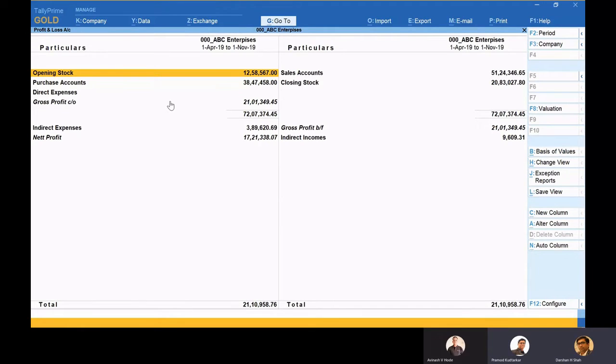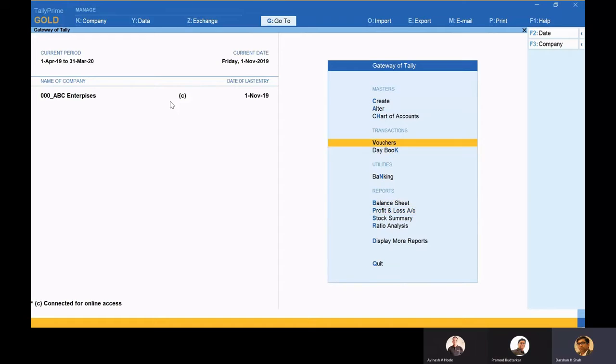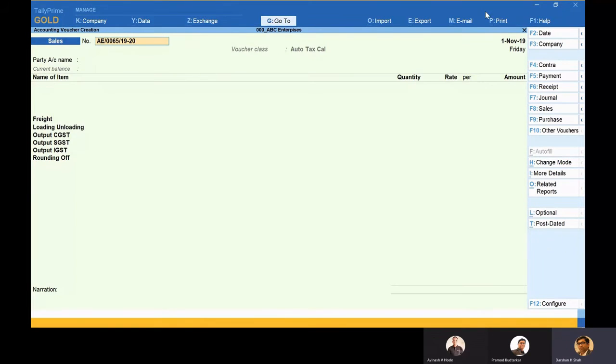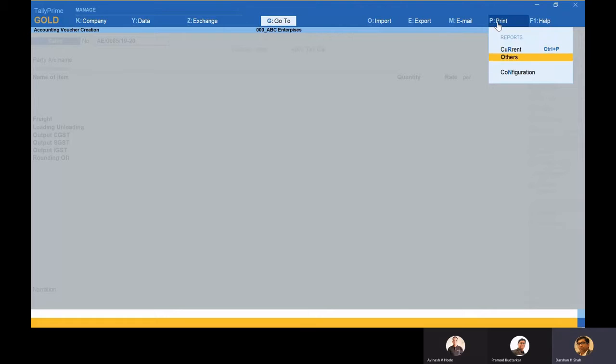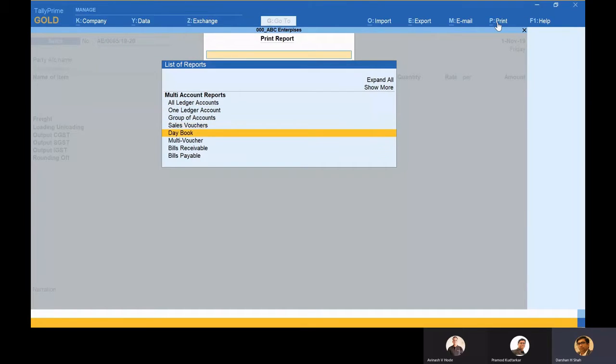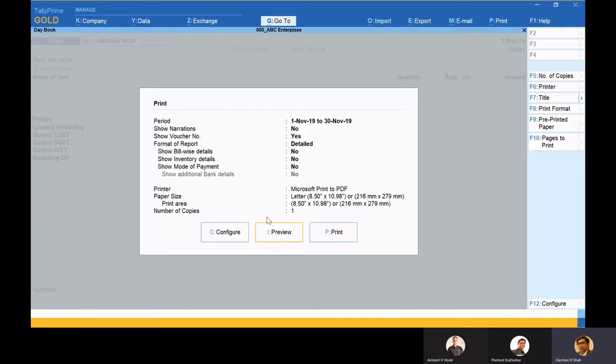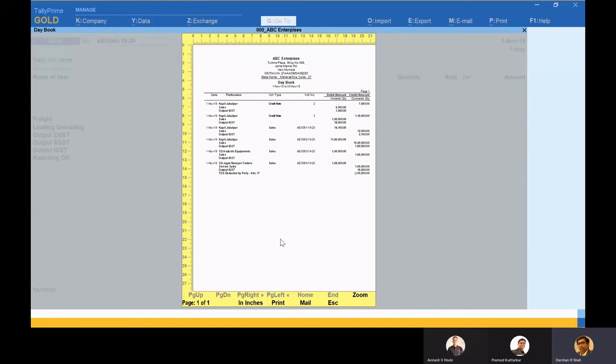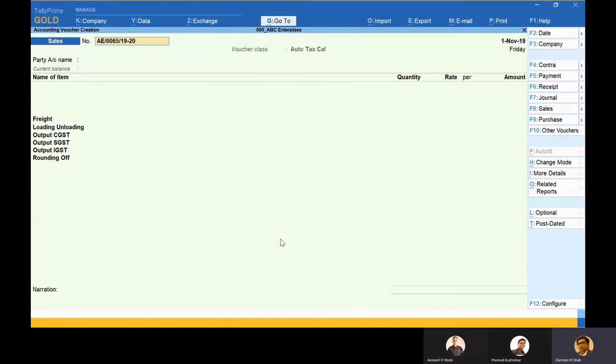And it gives rise to one question: can we use this email and print option while being in any data entry? Yes. Even if I'm in a transaction, while transacting, if I want to print something else, like let's say the day book, I can just print the day book from here, and when I click back, I'm back in my transaction. So even in the middle of a transaction, I can do that printing or emailing or exporting or importing or anything of that sort.